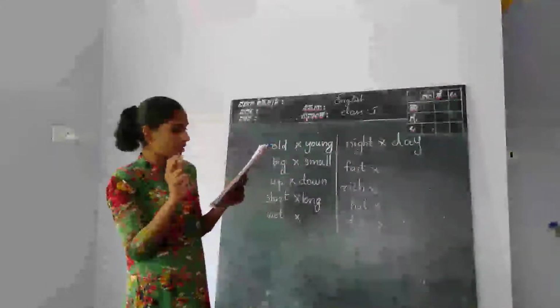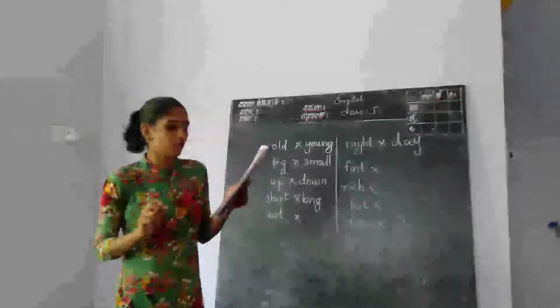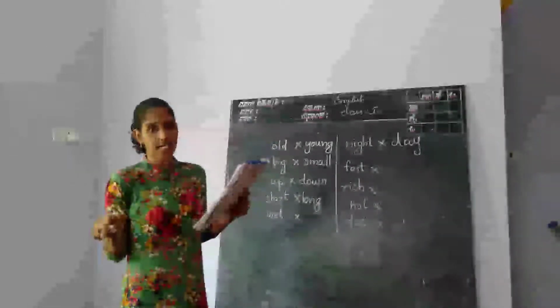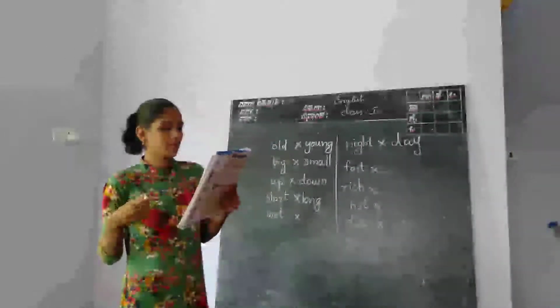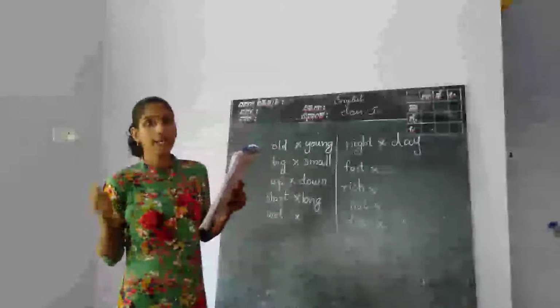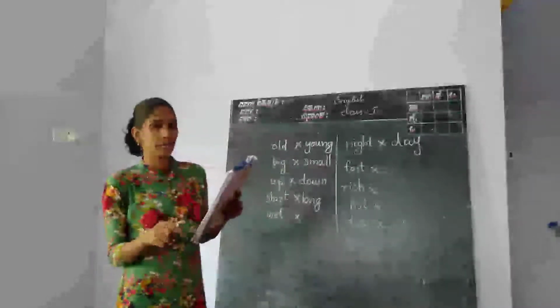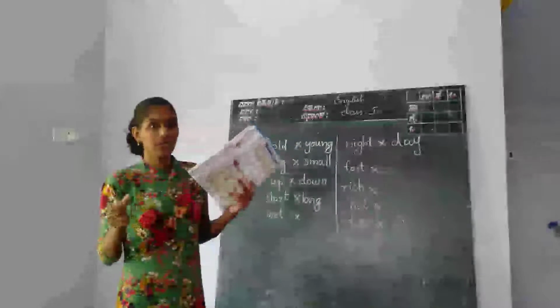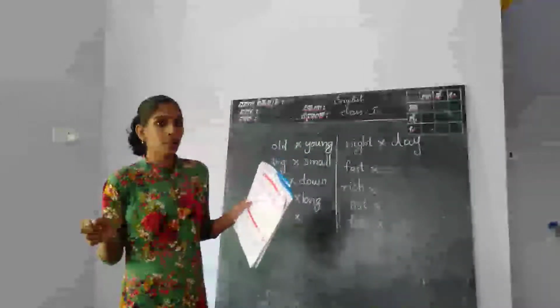Night opposite day. And next: please put the wet clothes out to dash. Wet opposite dry, D-R-Y. Wet opposite dry.